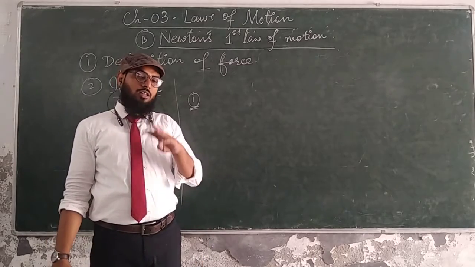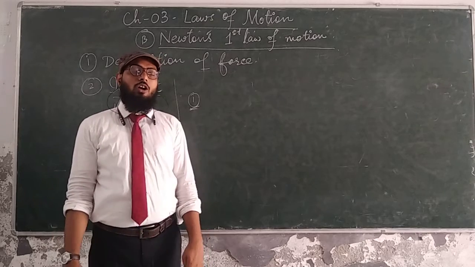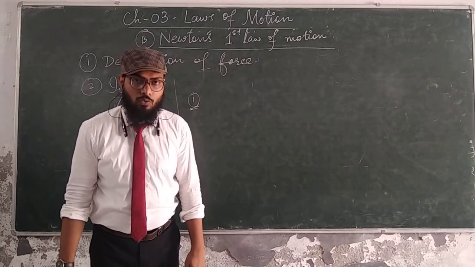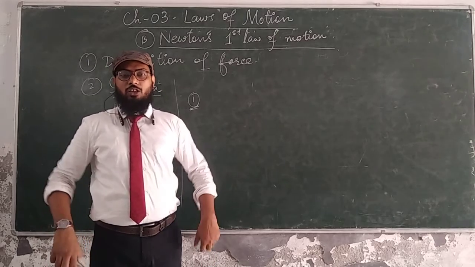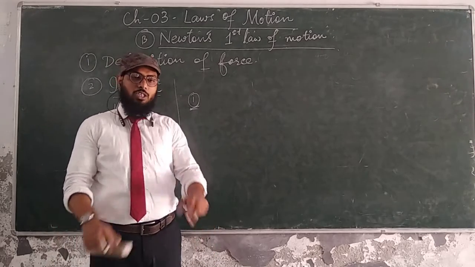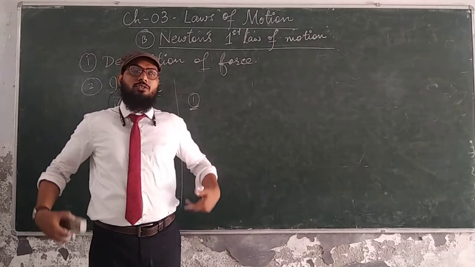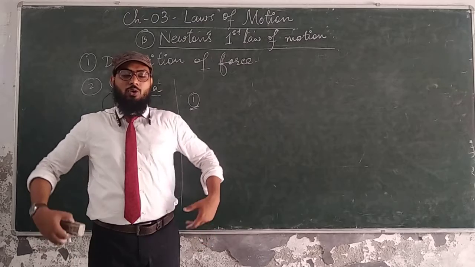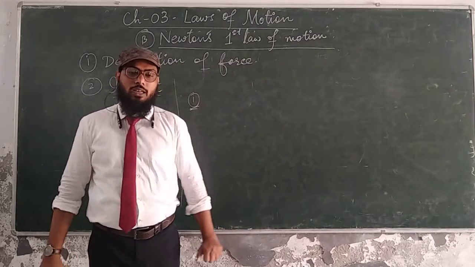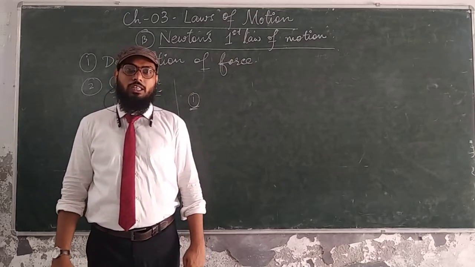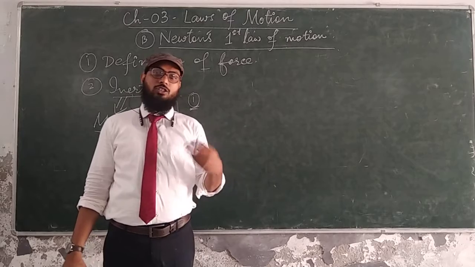And when the running car, bus, train or any vehicle stops, you lean forward. Why? Because your whole body is in the state of motion. When the brake is applied, the lower part of your body, which is associated with the floor of the vehicle, comes to rest, but the upper part of your body wants to be in a state of motion. So that's why it sometimes leans forward. These are the examples of inertia of rest and inertia of motion.